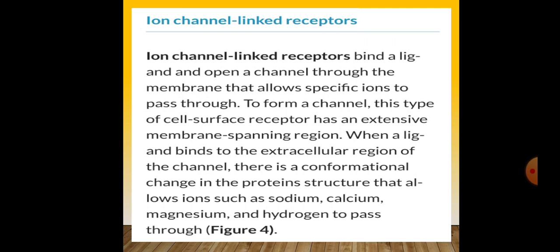To form a channel, this type of receptor has an extensive membrane-spanning region. When a ligand binds to the extracellular region of the channel, there is a conformational change in protein structure that allows ions such as sodium, calcium, magnesium, and hydrogen to pass through it.